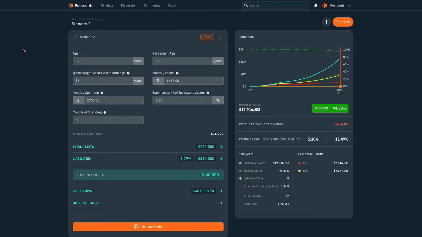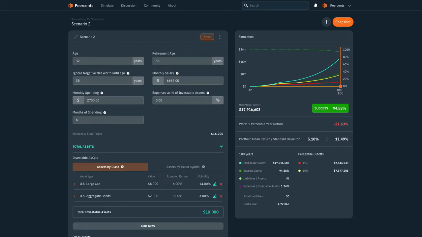So I'm going to try and show a little bit about the Peercents simulator, how you can fill up the forms and how you can understand the outputs and how you can use it to sort of evaluate financial decisions. So going a little bit backwards here, how it works is you enter all the parameters for what your life is, for your age, your salary, as well as your assets, and it calculates your life trajectory in terms of your finances. So you can sort of see how it works, how you progress over time.